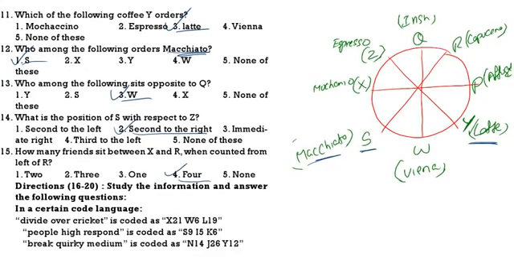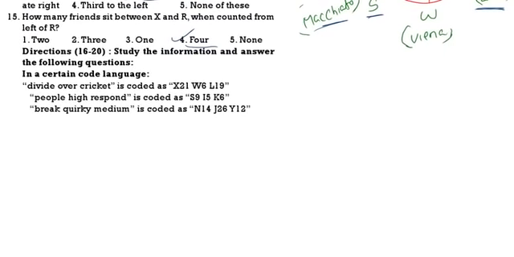Now see the next one. Study the following information carefully, then answer the question. This is called coding and decoding. Divide over cricket is coded as X21 W6 L19. People high respond is coded as S9 I5 K6. Brick quirky medium is written as N14 J26 Y12.